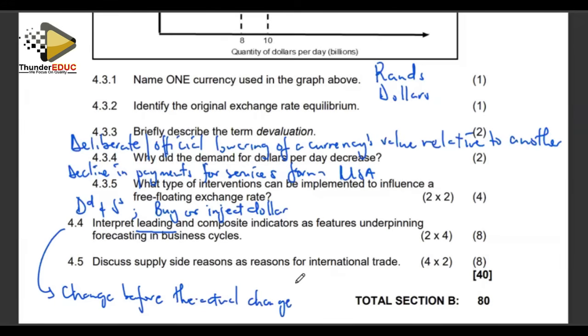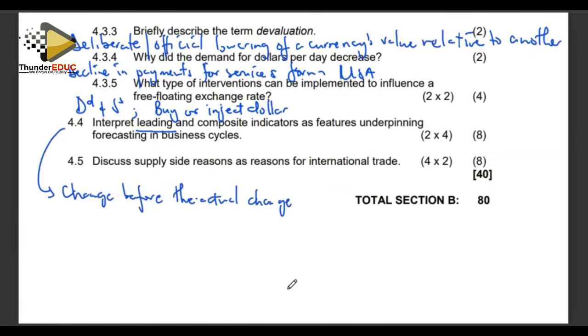The real GDP hasn't changed, but there are indicators that the economy is going to change. For example, jobs advertised. If you see more jobs being advertised, it's an indicator that the economy is more likely to go on to a boom. The economy is going to do good because there are more jobs being advertised.